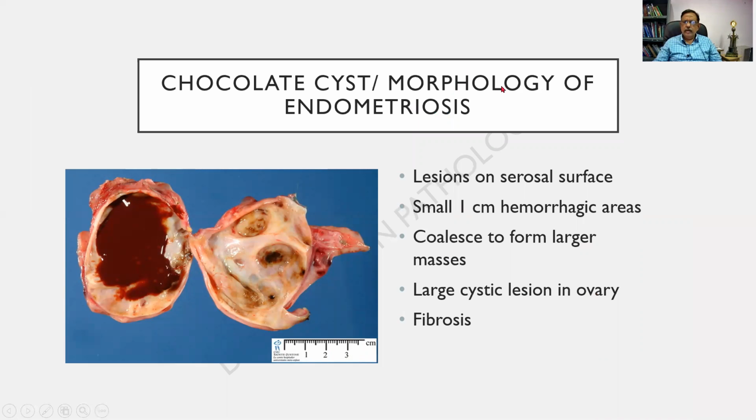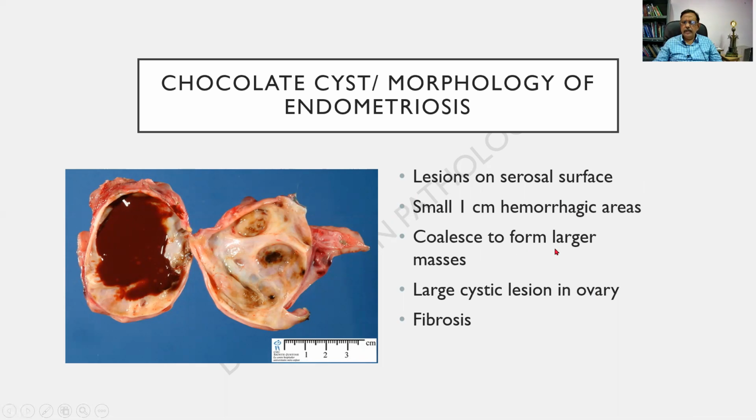And what is the morphology of an endometriosis? You find this is the ovarian tissue, and I am seeing a huge cystic lesion that is filled with blood that is not red in color but brown in color. We call it as altered blood. It is getting converted into hemoglobin. It can also be seen as small lesions on the surface, as small as 1 centimeter with hemorrhagic areas.